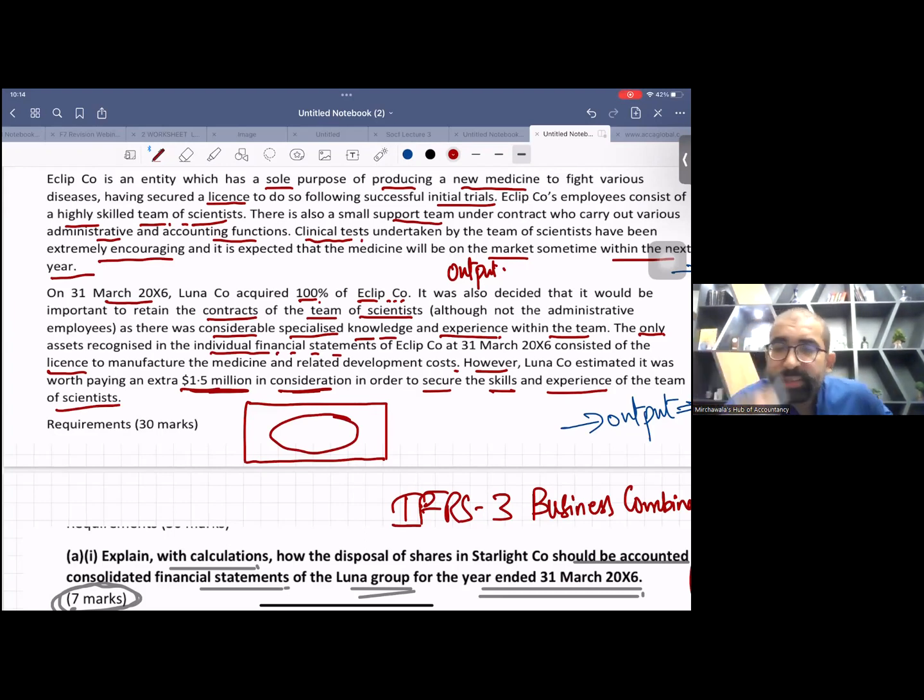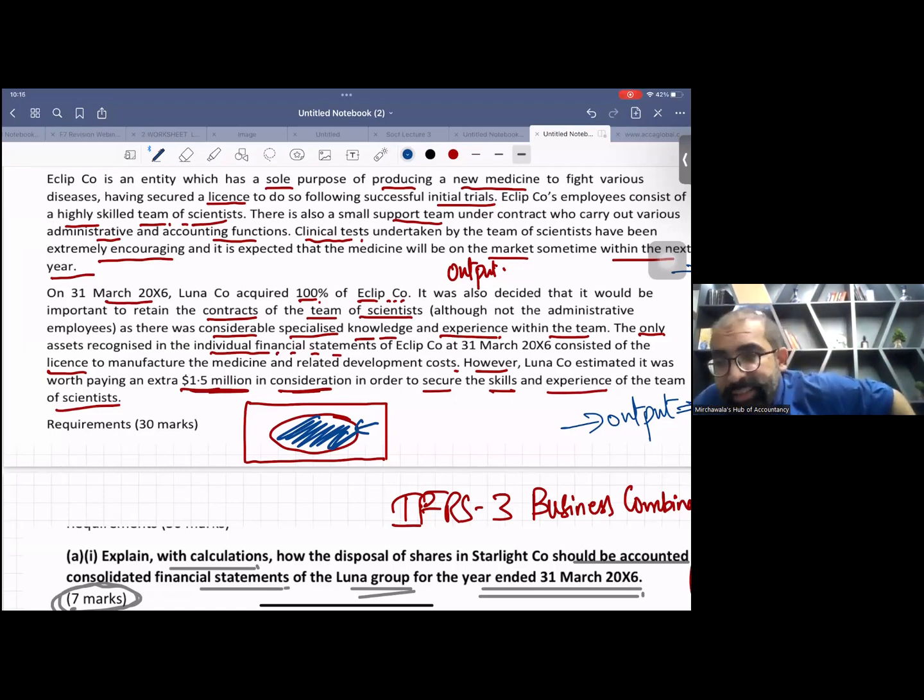And what is the concentration test? If you are paying the majority of the payment for this asset, for example 90% of all the fair value you are paying to acquire this complete setup is related to this asset, 90%, 95%, then that means your intention is to buy this asset, the middle oval, not the whole business.